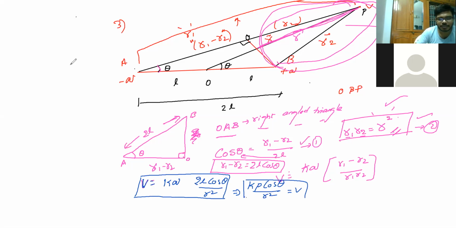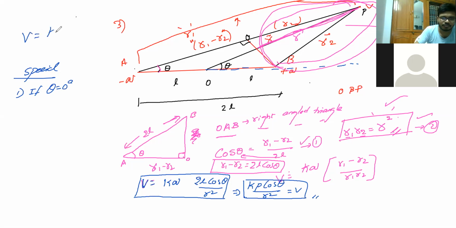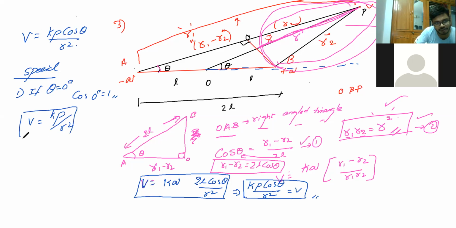Now I'll see a special case, and after that we'll close this. If theta is equal to 0, that means the dipole and the point P are both on the same axis. What will happen to the formula? Cos 0 is equal to 1, so V is equal to Kp by R square. This is nothing but your formula for the axial point. When theta is equal to 0, the relation will be your axial point.